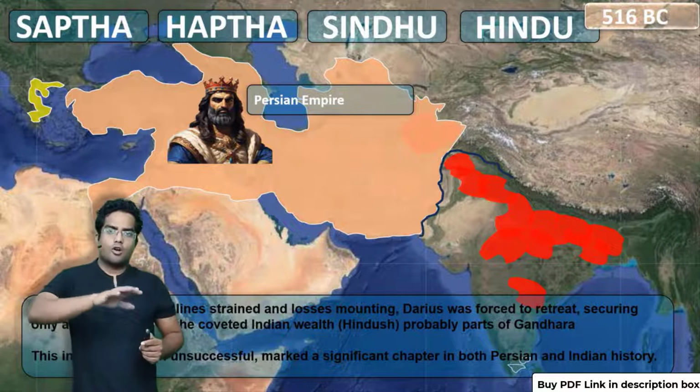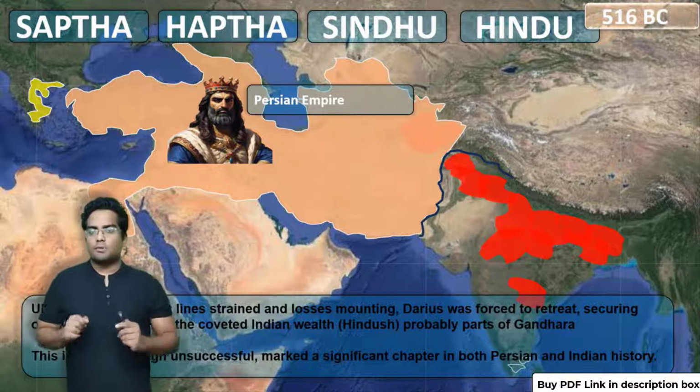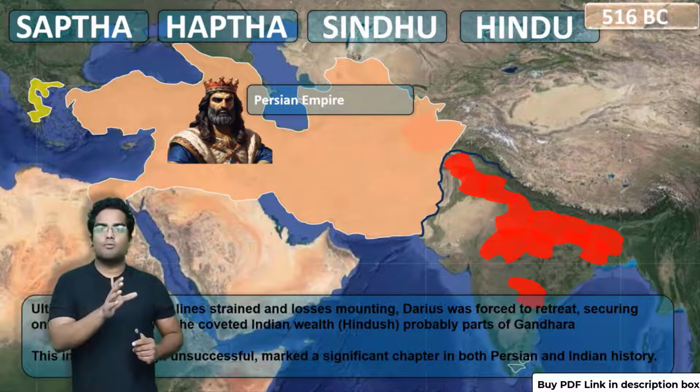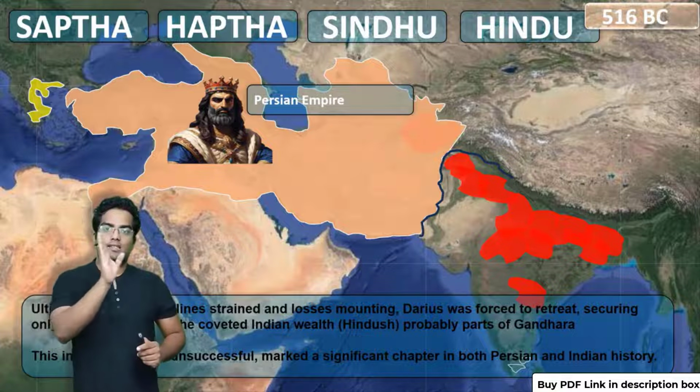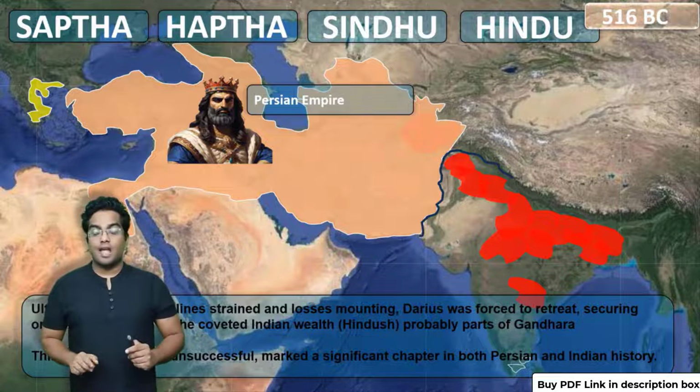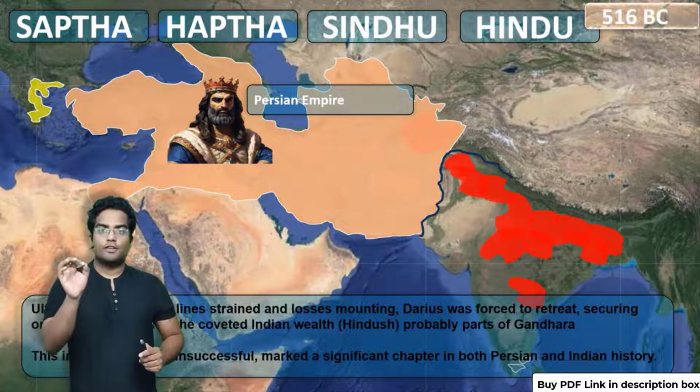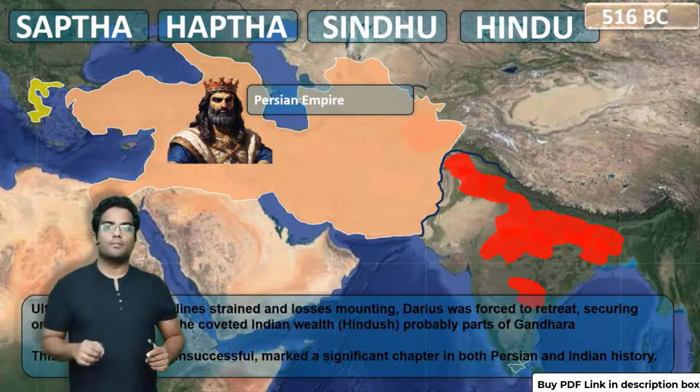The Persian Empire got Gandhara. Now remember this: the Persians had a problem with the letter S. They pronounced S as H, and that is why instead of Sapta it became Hapta, and Sindhu became Hindu.